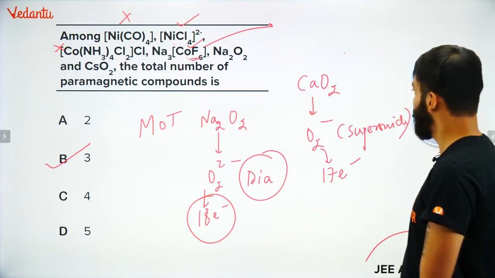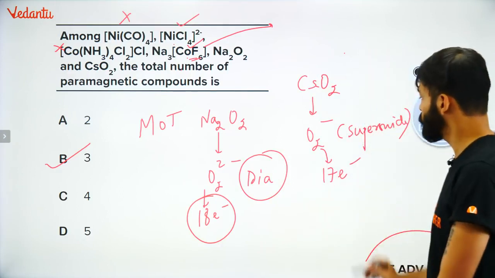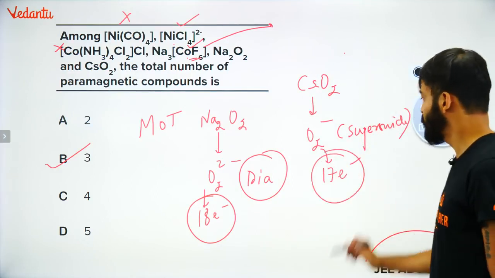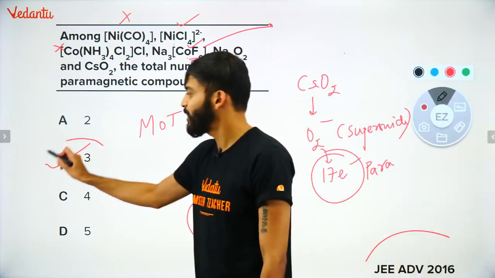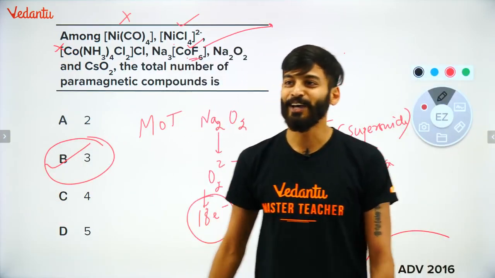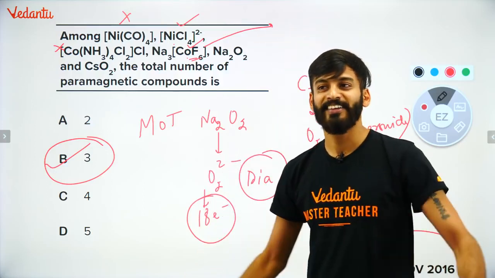ठीक है? तो यहाँ पर आया, sorry, this is cesium. This is cesium बच्चा, है ना? This is cesium. So this is 17 electrons. So this will become paramagnetic. यानी कि how many compounds are there which are paramagnetic? 3. I hope सबको समझ आया, सबको clear हुआ. क्या सबको समझ आया? Everyone is understanding.